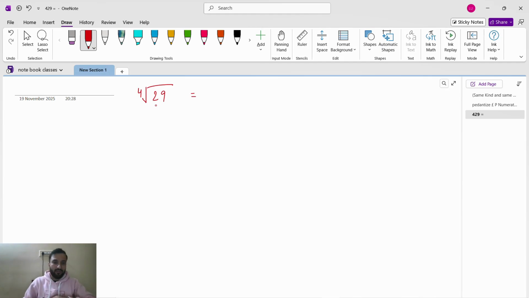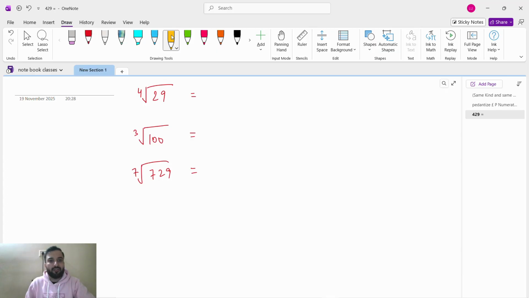So guys, see here, if they give any root, let's suppose it is 100 cube root. Suppose it is 729 7th root. Any number, but it should not be square root. Other than that, cube root, 4th root, 5th root, 7th root, any root is there. So what we will do, understand here.